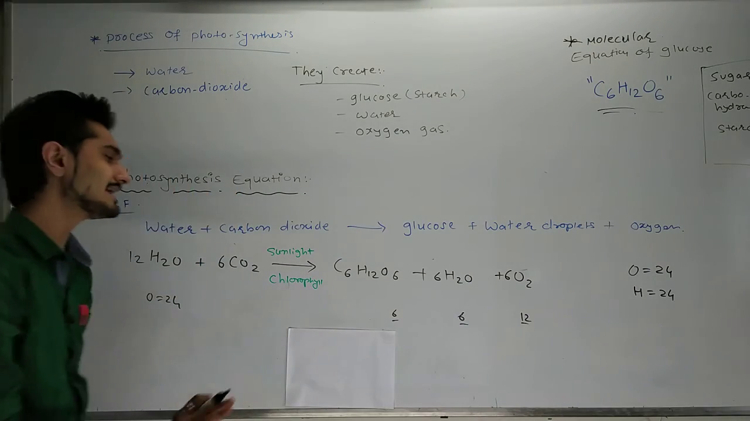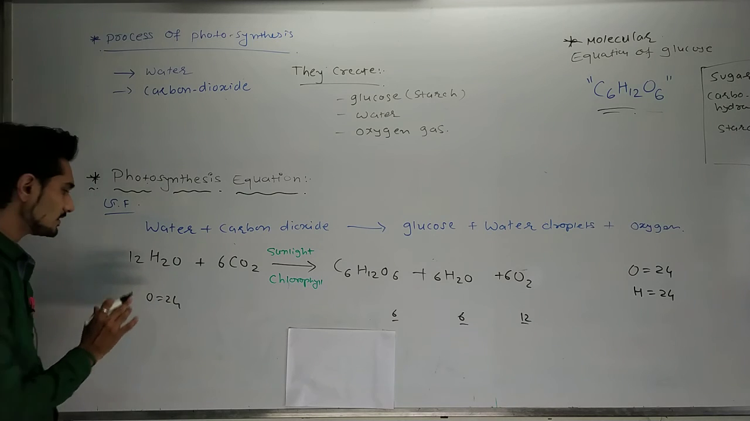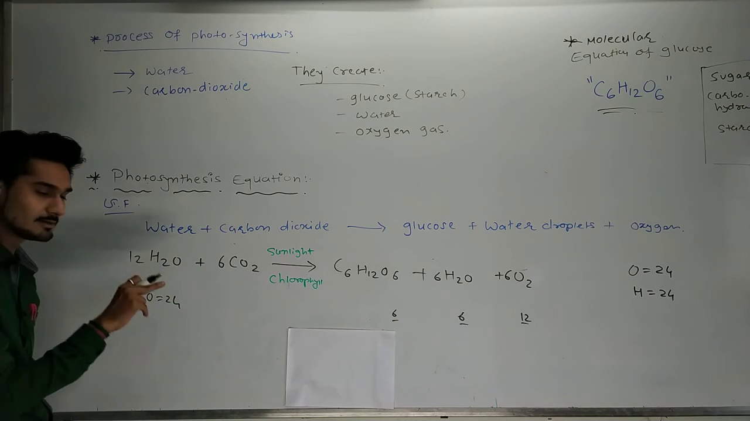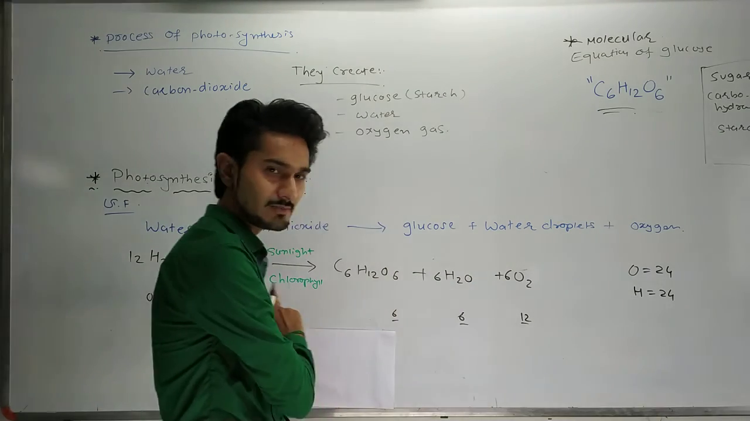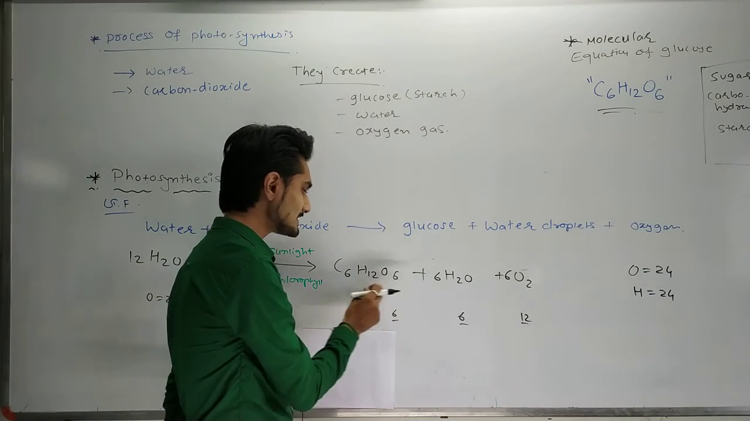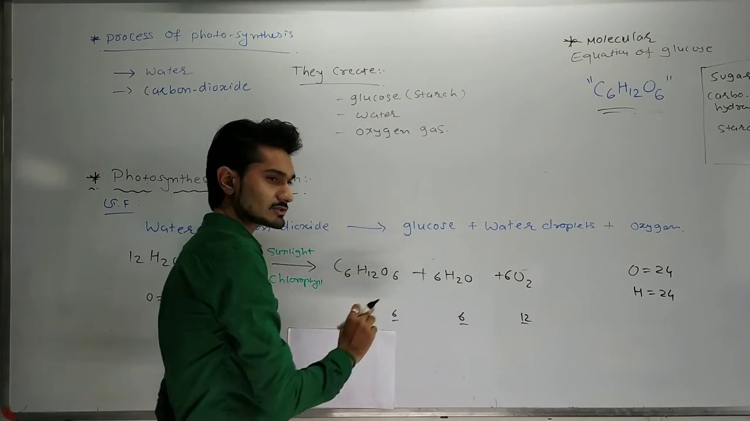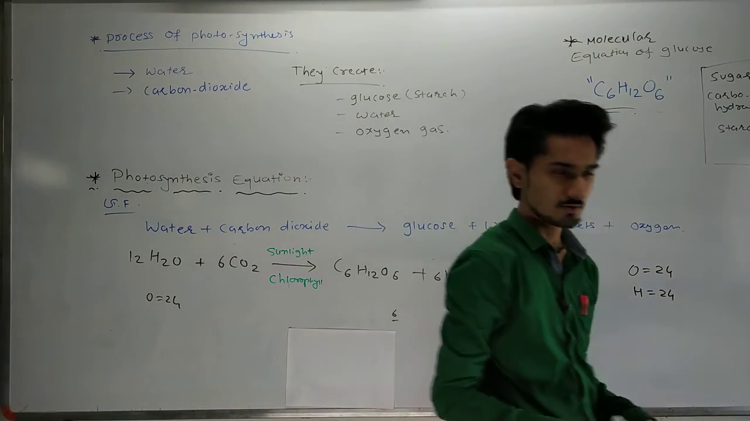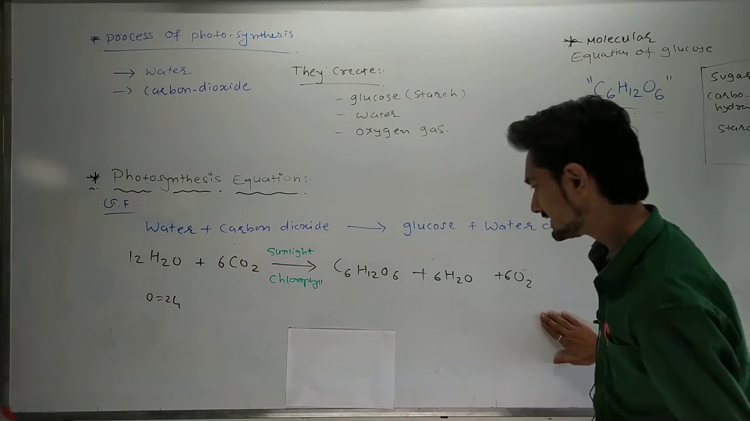So oxygen is now balanced. Now I am going to balance the hydrogen. Hydrogen is already balanced. You can see that 12 twos are 24. Hydrogen is 12 here, 12 here, so it will also be 24 on both sides. Okay, so this is the molecular equation of the photosynthesis process. You have to write that in your book.